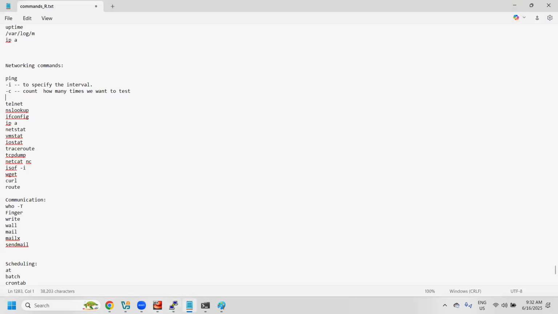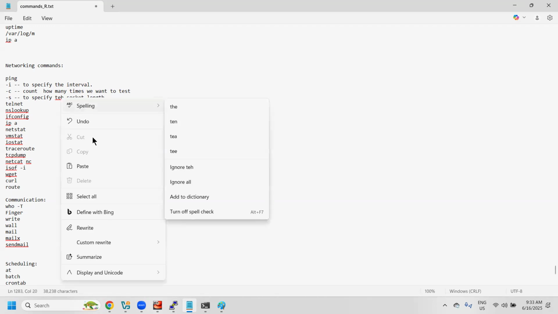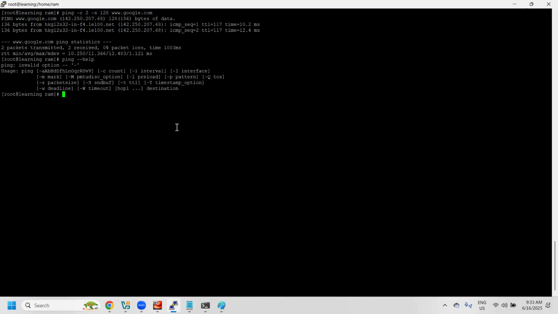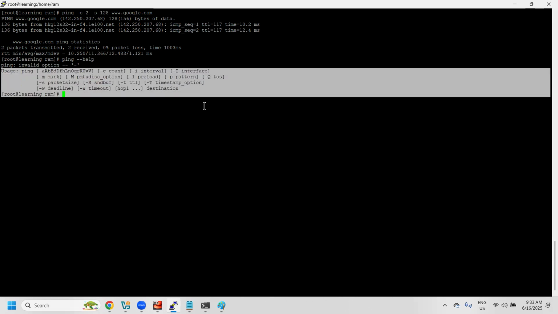Hyphen s means to specify the socket length, how much you want to specify. Hyphen c means count. Hyphen i means interval. Now if you want to specify the timestamp option, the remaining ones are the same, nothing much. So I hope it's clear for everyone.